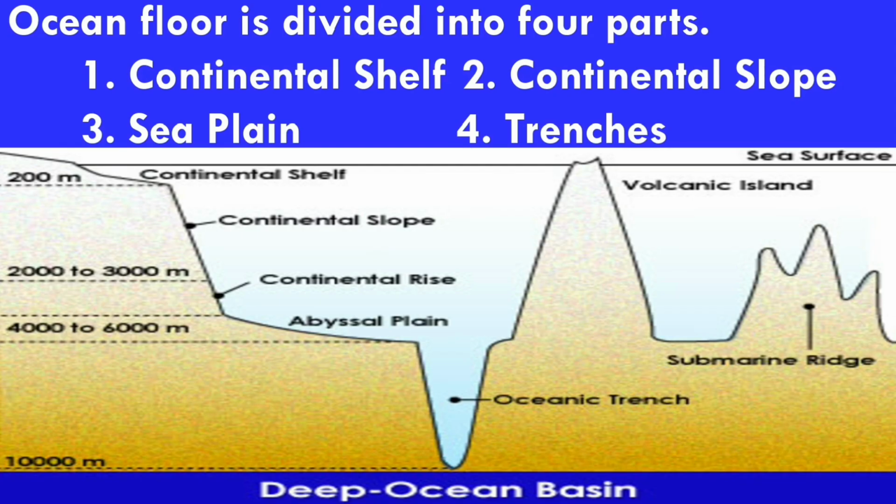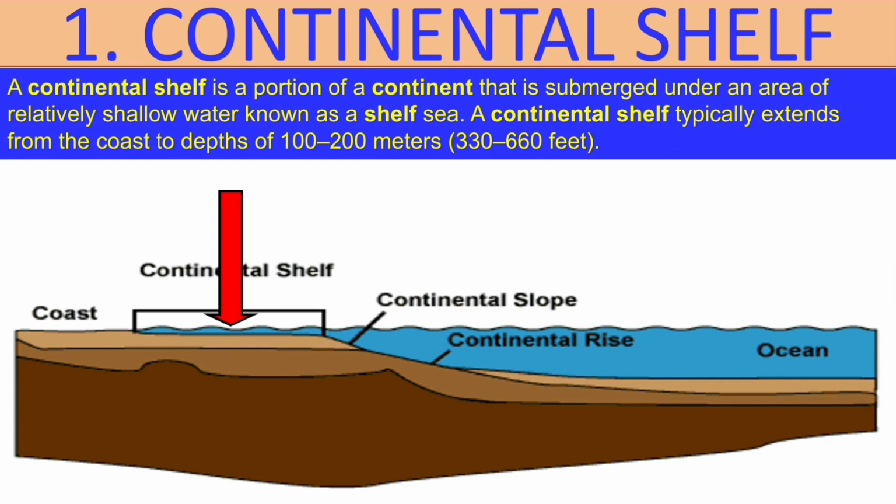The ocean floor is divided into 4 parts: continental shelf, continental slope, sea plain, and trenches. Now let us learn about continental shelf. A continental shelf is a portion of a continent that is submerged under the area of relatively shallow water known as a shelf sea.